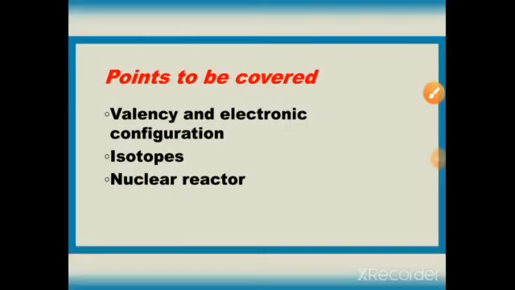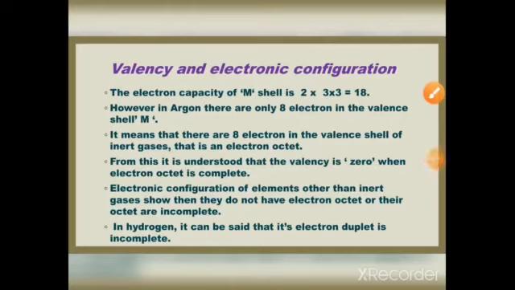Points to be covered: valency and electronic configuration, isotopes, nuclear reactor. Valency and electronic configuration. The electron capacity of M shell is 2 into 3 into 3, which is equal to 18.